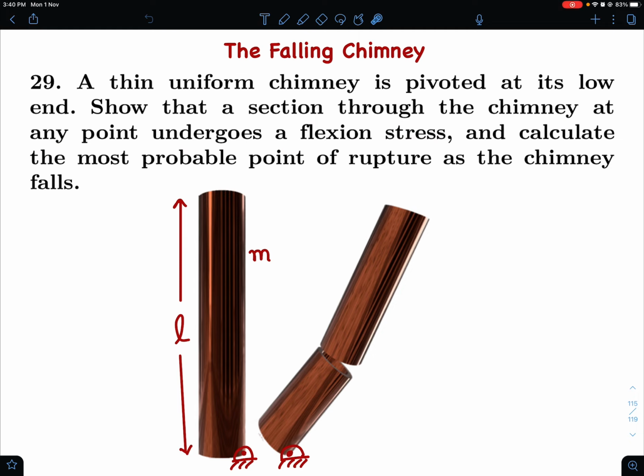So we have to show that a section through the chimney at any point undergoes a flexion stress. In simple terms, there will be a bending moment due to the internal fibers being in tension or compression. Then calculate the most probable point of rupture as the chimney falls. As the chimney falls, at a general x there will be some flexion stress, or bending moment, and also some shear stress, as we'll see in the solution. You have to locate the point where the chimney fractures, if at all it fractures.